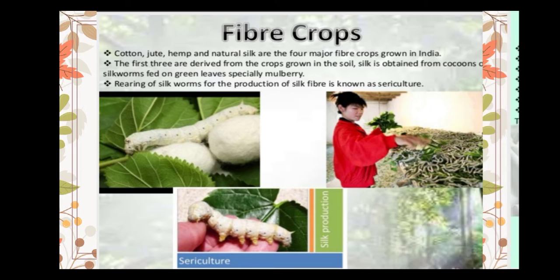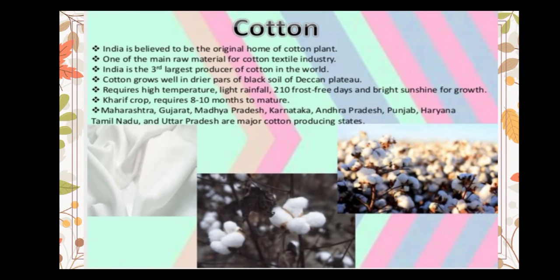Next, it is cotton. India is known to be the original home of the cotton plant. It is one of the main raw materials for cotton textile industry. Cotton grows well in the drier part of the black soil. It requires high temperature, light rainfall, 210 days frost free and bright sunshine for its growth. Major cotton producing states are Maharashtra, Gujarat, Madhya Pradesh, Karnataka, Andhra Pradesh, Tamil Nadu, Uttar Pradesh, Haryana.